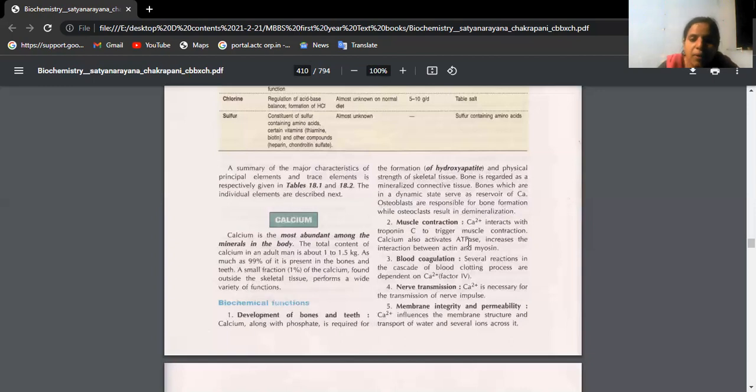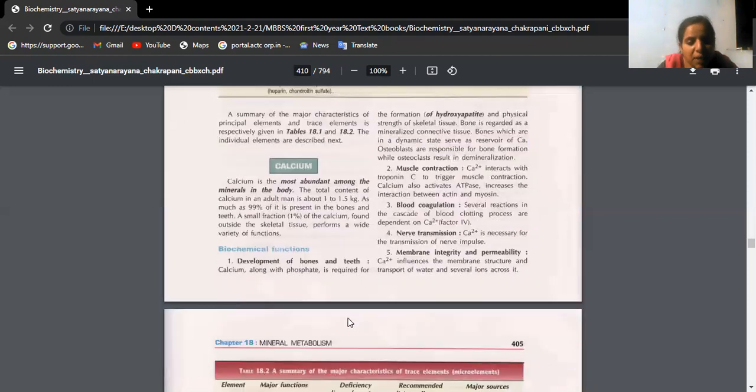Then we have blood coagulation, the blood clotting factor four, which is also very important. Then we have nerve transmission. Calcium is important at the neuromuscular junction, as you remember from physiology. Membrane integrity and permeability also require calcium.